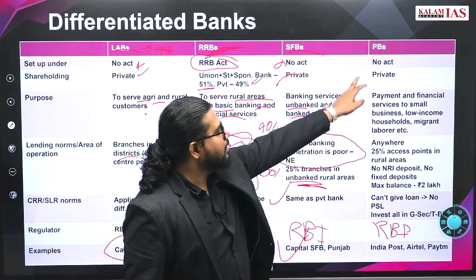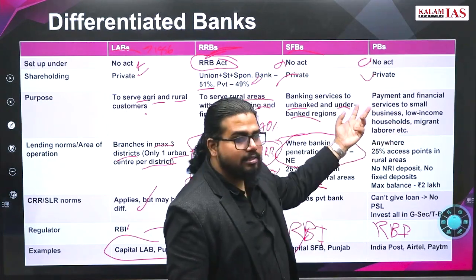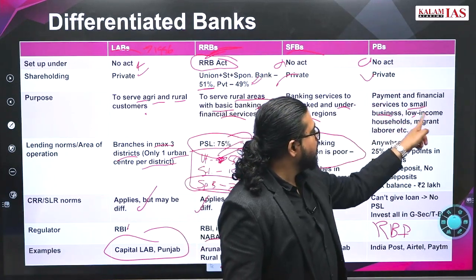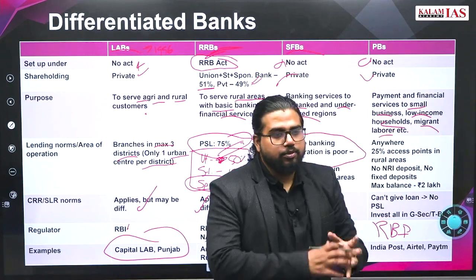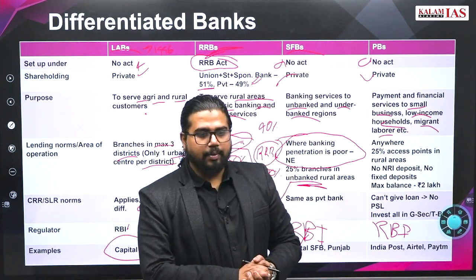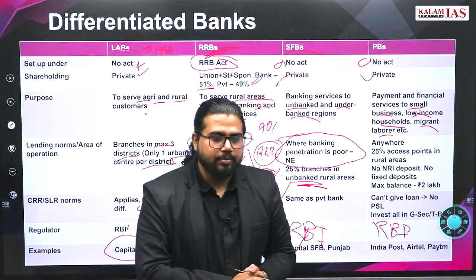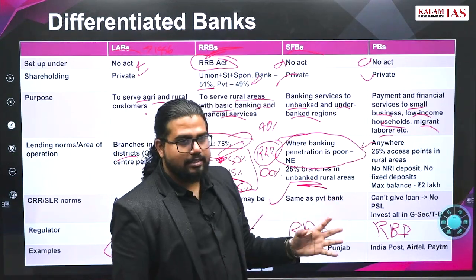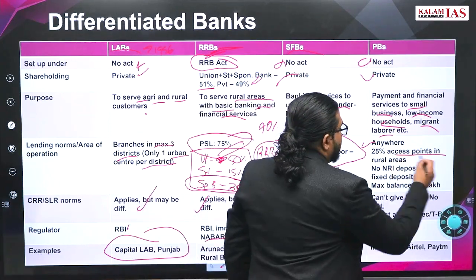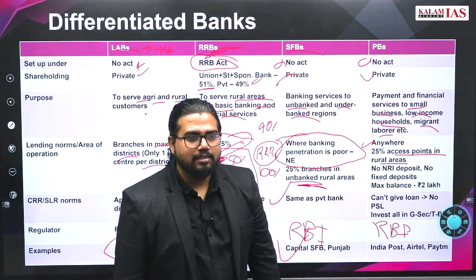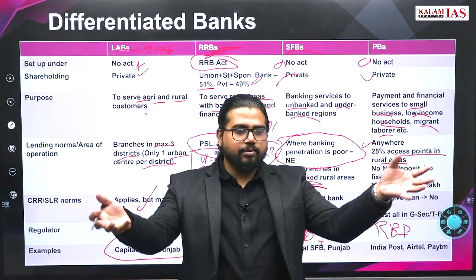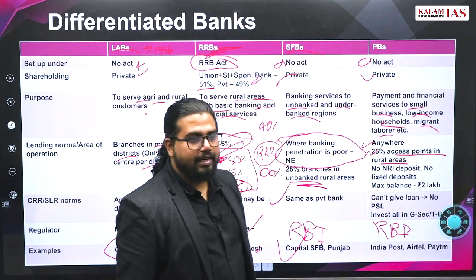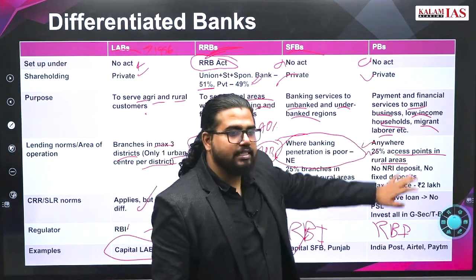Now come to payment banks. No act, it is owned by the private sector. What control is there on payment banks? Low business, low income households, migrant laborers, for these people you give banking services specially designed for them. They have no such limitation of unbanked regions, but 25% of access points should be in rural areas. Access points means POS machines, ATMs, all this should be in rural areas. That is a much lighter limitation on them.